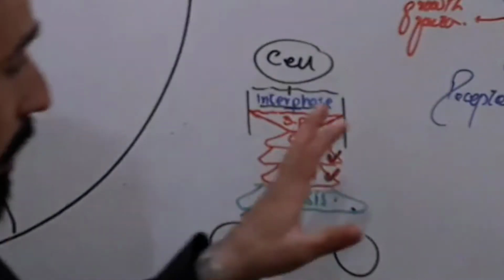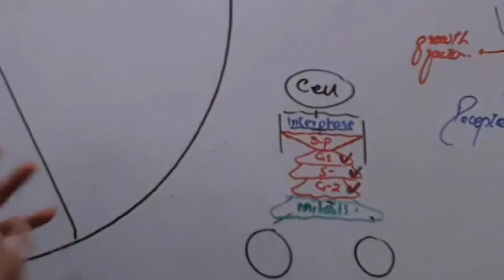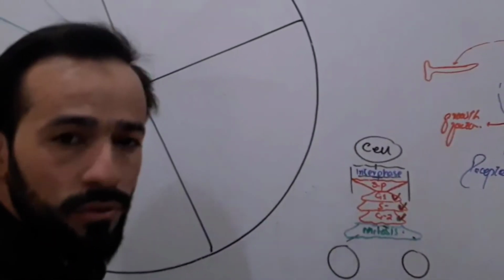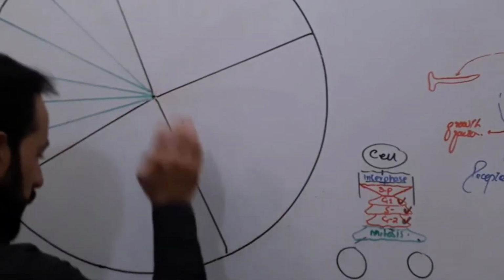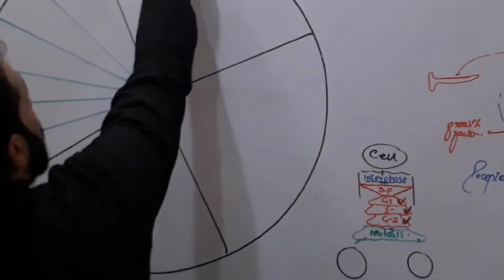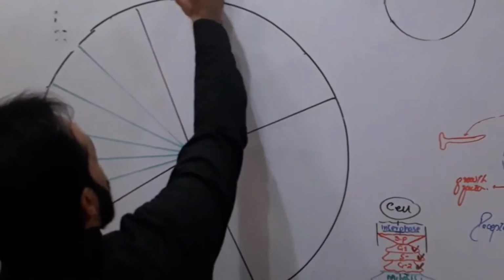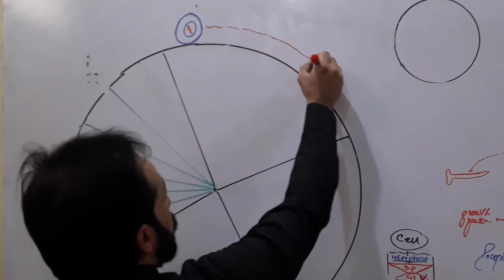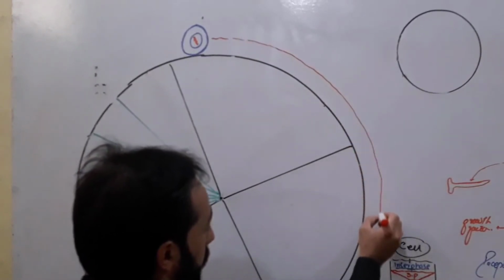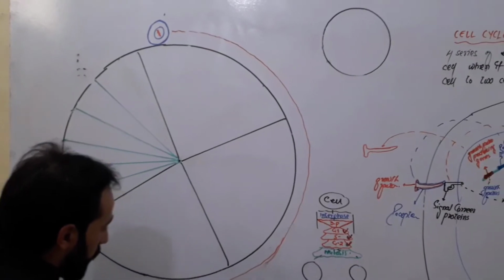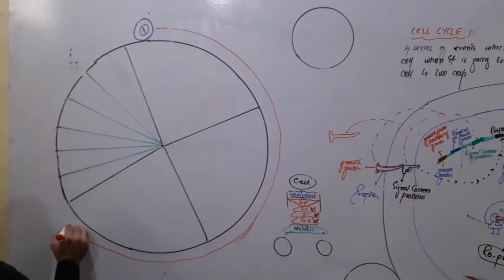Clear, friends? At the molecular level we have discussed already what happens. Now we will see generally what should happen to the cell whenever it decides to go to division. Let me use red color. From here, when the cell jumps to a division phase, the cell will start here and reach up to here.